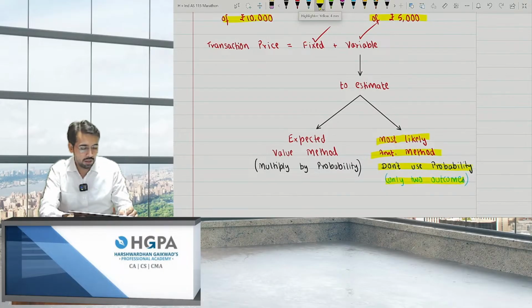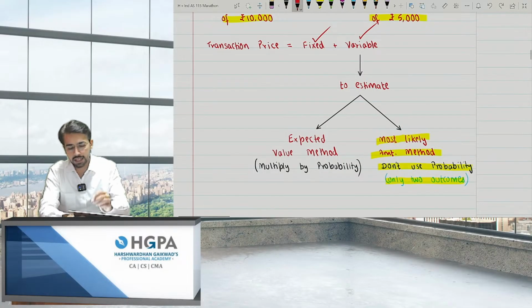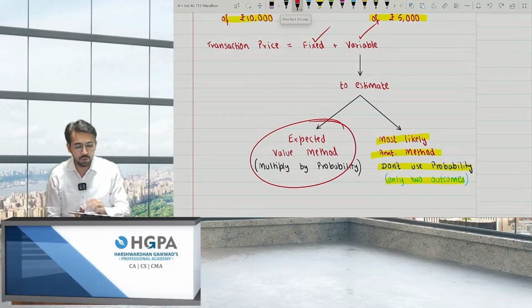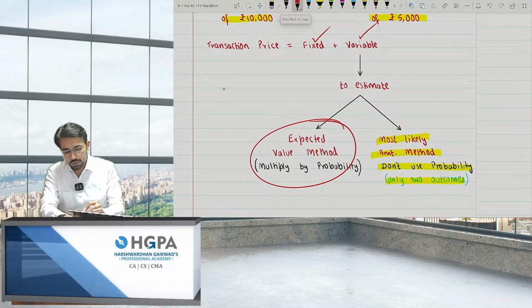There are only 2 outcomes. Now, what are these 2 cases? I'll explain you in detail. See, over here, there will be taken chances. Like for example, there are 60% chances of me completing in 4 months.